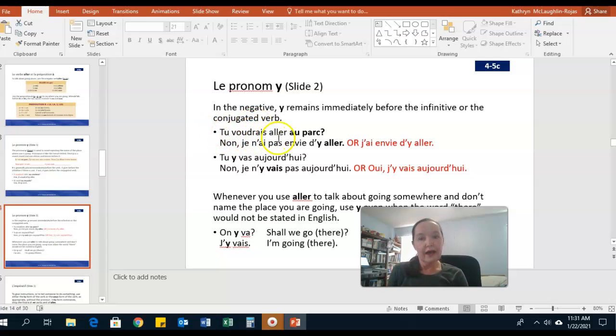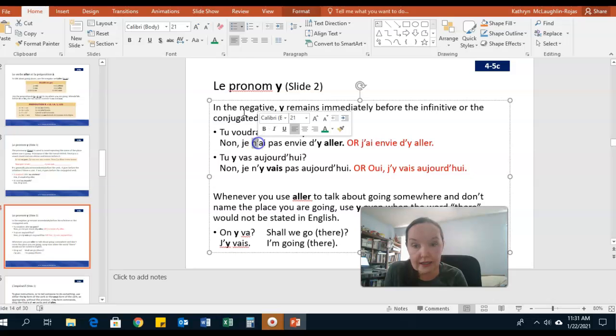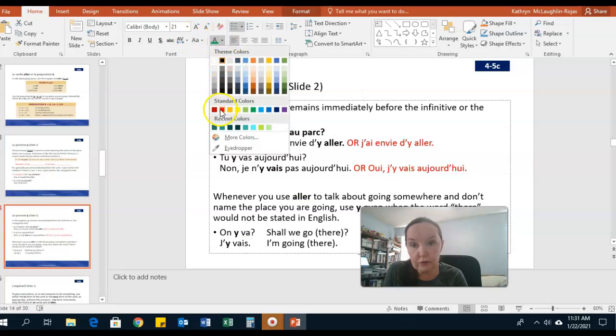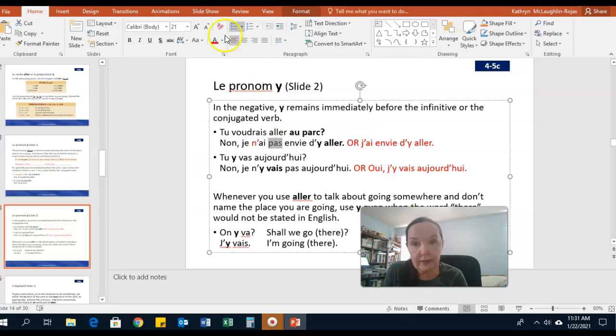So, tu voudrais aller au parc? So, would you like to go to the park? And in this case, we're going to highlight, I'll put that in red, the ne and the pas, so you can see where that goes. Okay, so I could say, oui, j'ai envie d'y aller. I'll add oui there. If I wanted to say it in the affirmative, j'ai envie d'y aller. I feel like going there. So j'ai envie, I feel like, to go there.